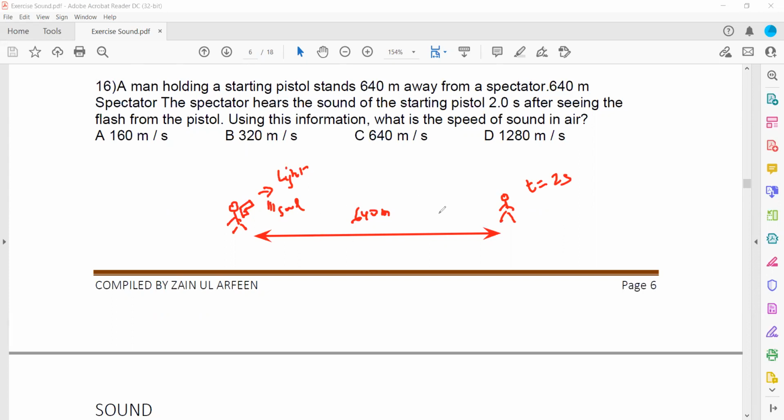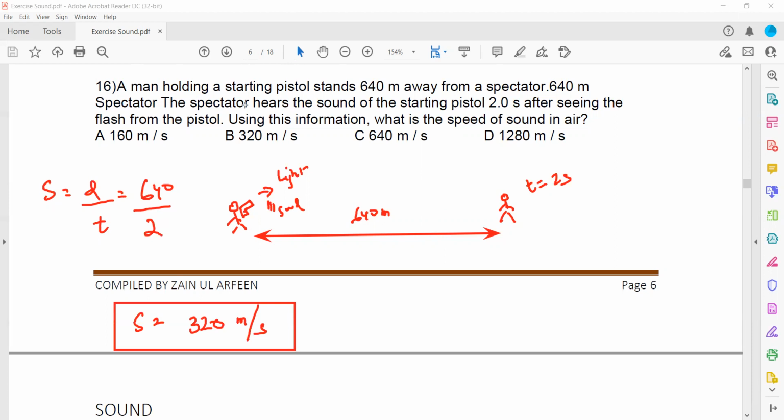So we need the speed. How will we get the speed? In this example there is no reflection. So if there is no reflection, the formula for speed is distance divided by time. The distance traveled is 640 and the time taken is 2 seconds. So 640 divided by 2, speed is 320 meters per second. So option B is the right answer. Is it clear? Because there is no reflection, we just use the distance between the source and the observer.